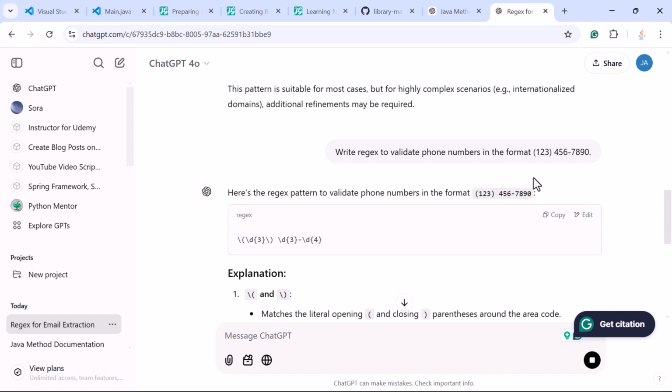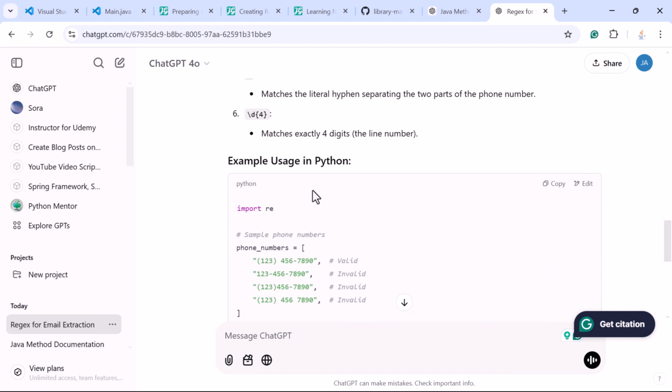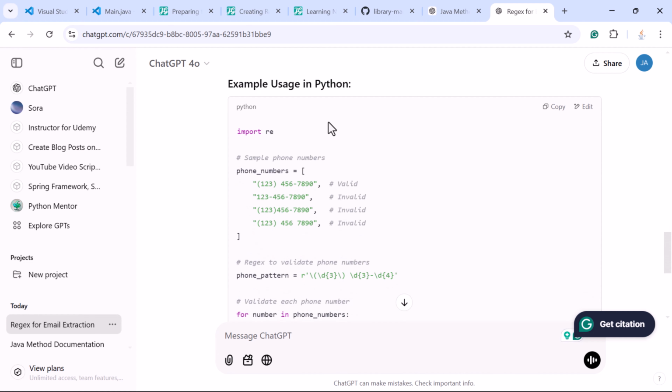So make sure that you specify the format in the prompt. Whatever format you want, you can specify in the prompt like this. Accordingly, ChatGPT will generate the regular expression pattern. And look here, ChatGPT also provides the explanation for the regular expression pattern as well as the usage of this regular expression in Python programming.